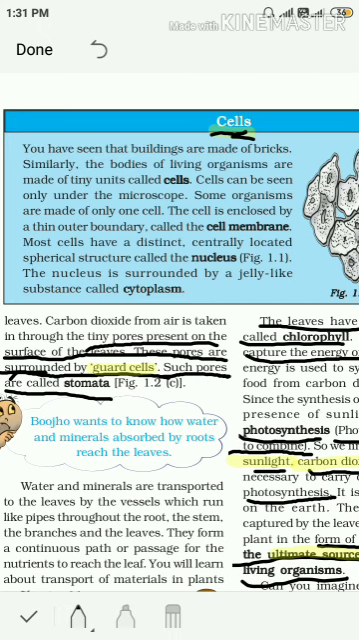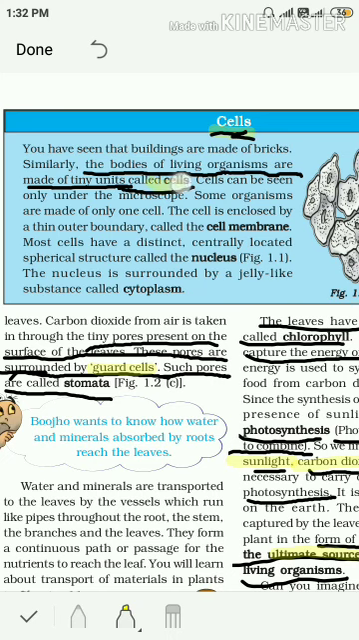Children, you all know that buildings are made up of bricks. So bricks are the small units of buildings. We can say that, na? Bricks are the small unit of buildings. Like that only, the bodies of living organisms are also made up of tiny units, and these tiny units are called cells.